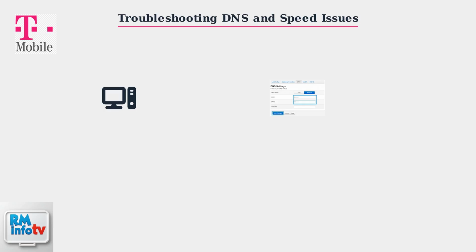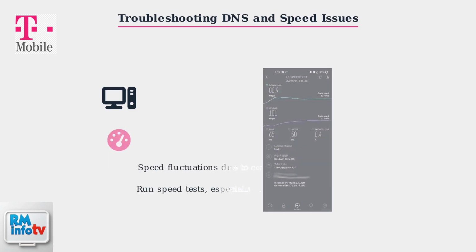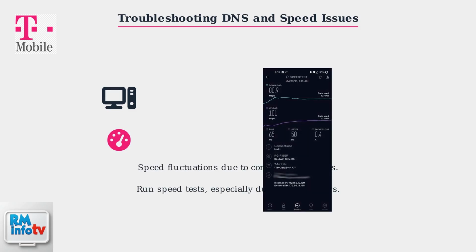To change DNS servers, access your router's settings and set the primary to 8.8.8.8 and secondary to 8.8.4.4. On Windows, go to Network Properties and enter these addresses manually. Speed fluctuations are common with wireless internet due to network congestion or plan limitations. Run speed tests, especially during peak hours, to get an accurate picture of your speeds.